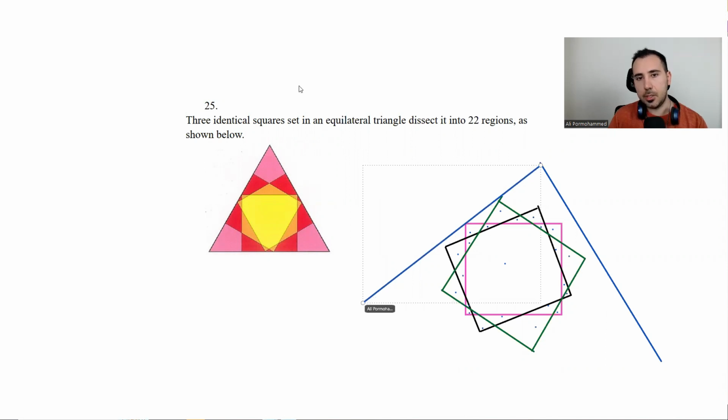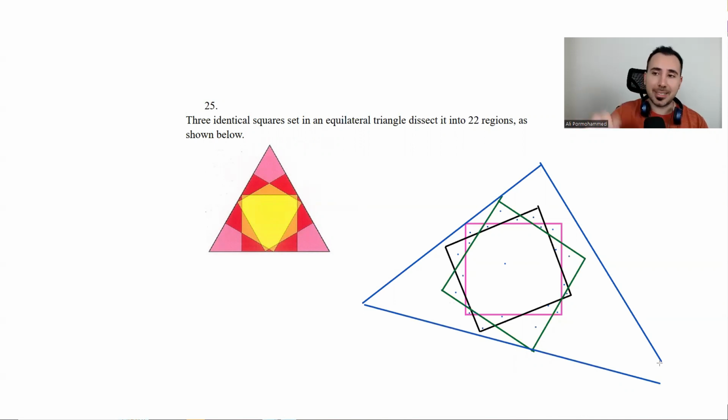Let's see how many you can get. If you have a ruler, you would do a better job than I did. Do it like this and write in the comment section how many parts you found. What is your maximum?